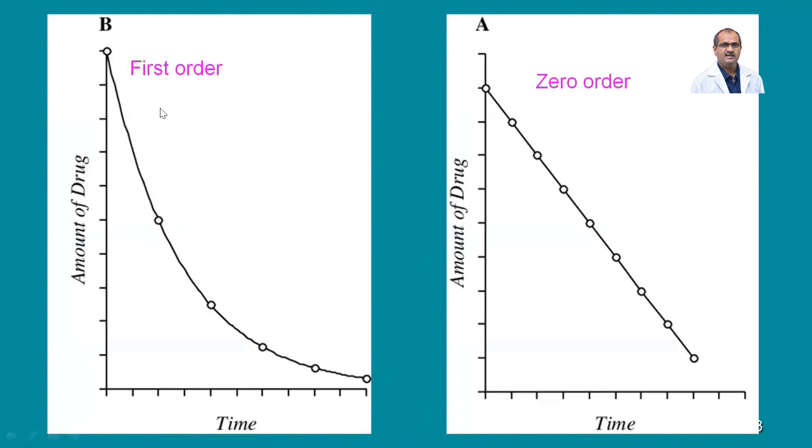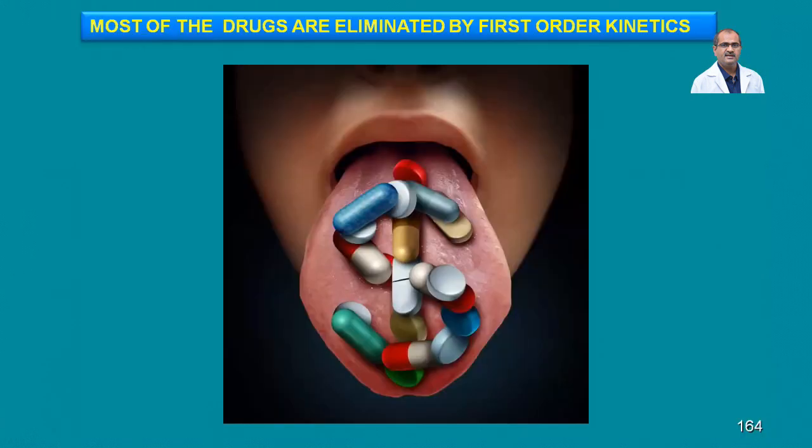First order kinetics is followed by most drugs, whereas in zero order only very few drugs, like alcohol. I have given the example of alcohol. Most of the drugs that are eliminated by first order kinetics are given by the oral route. So please remember this: drugs that are given orally are eliminated by first order kinetics.